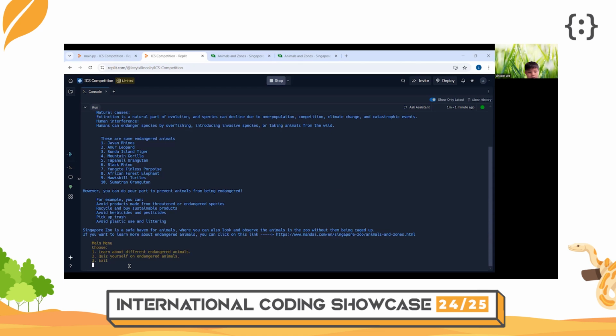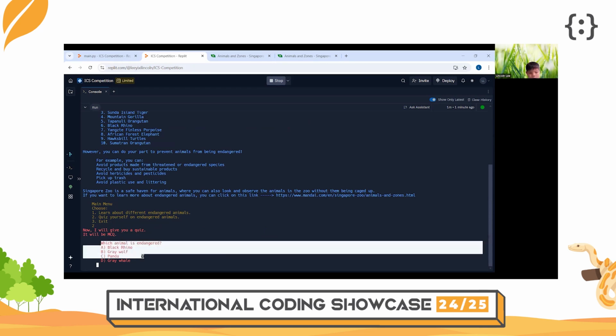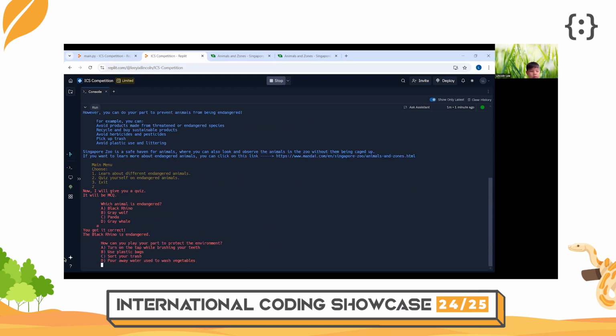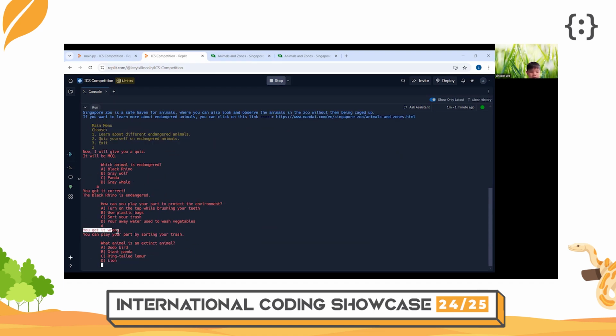If the user wishes to quiz themselves, three multiple choice questions will appear, one at a time. If the user chooses the correct answer, the program will say that he or she got it correct and say the correct answer. If the user gets it wrong, the program will say that he or she got it wrong and will tell them the correct answer.